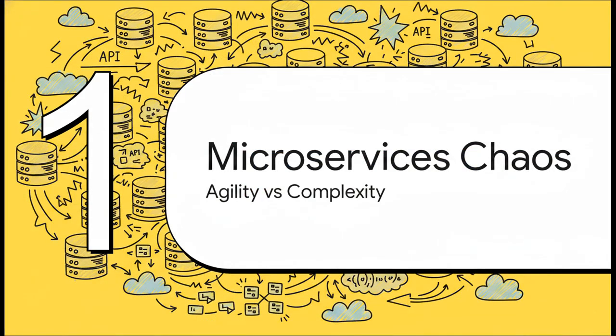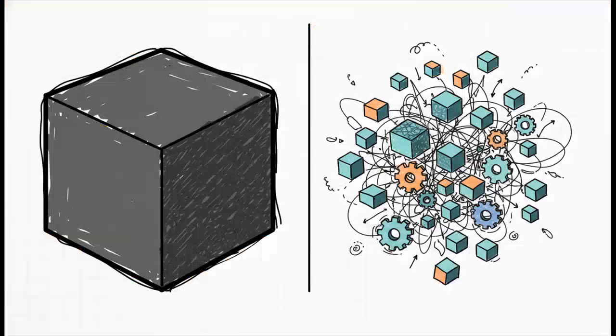Starting off with Section 1, the microservices chaos. Let's take a look at the environment our data is stepping into. So in the old days, applications were monolithic, right? Just one giant block of code where fixing a simple typo could literally take down the whole server. But today, we've separated that monolith into tiny, loosely coupled, single-purpose microservices.